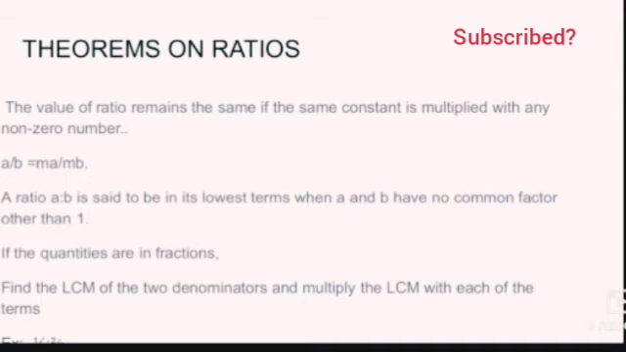Theorems of ratio. The value of a ratio remains the same if the same constant is multiplied with any non-zero number. Say there is a ratio A is to B. A is to B will remain A is to B when the same constant M is multiplied to A as well as B, that is MA by MB, so it remains A is to B. A ratio A is to B is said to be in its lowest terms when A and B have no common factor other than 1.